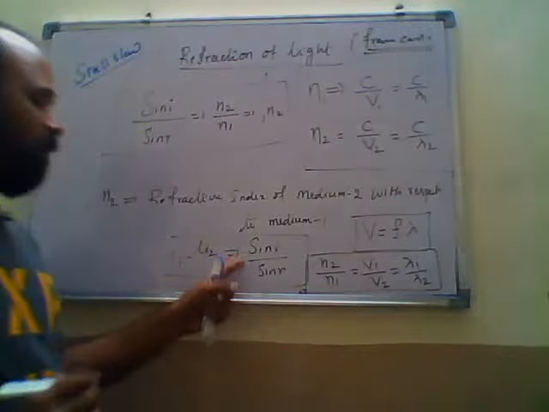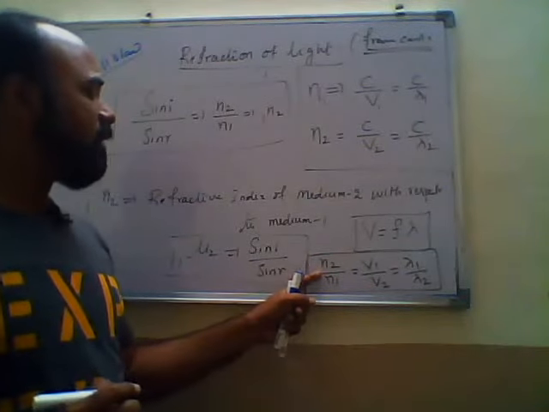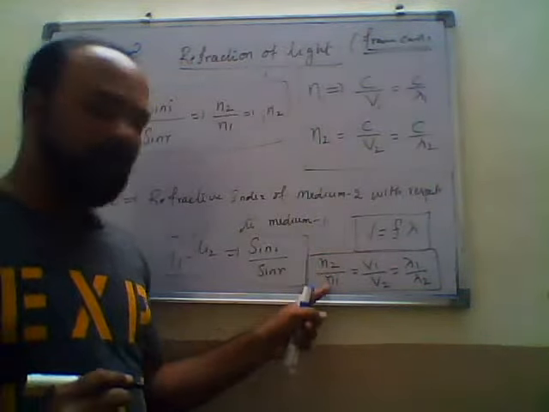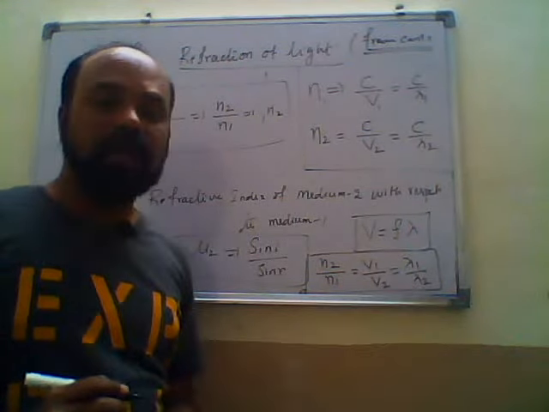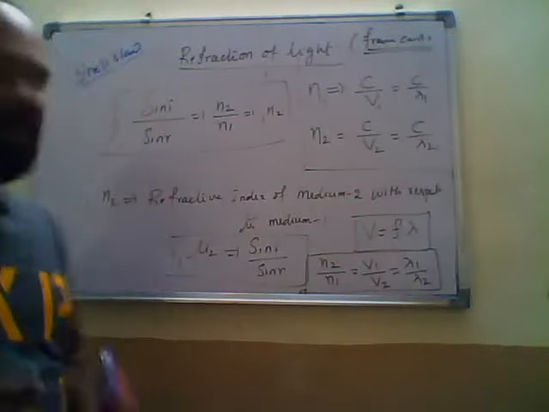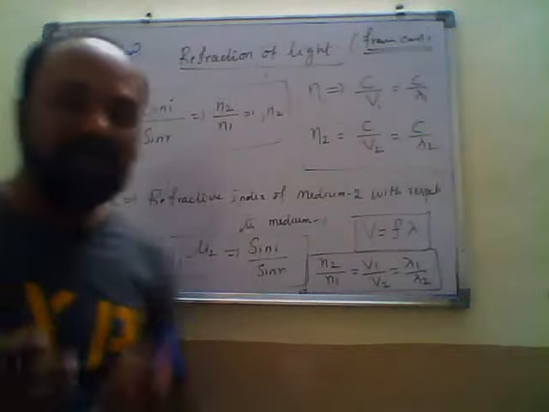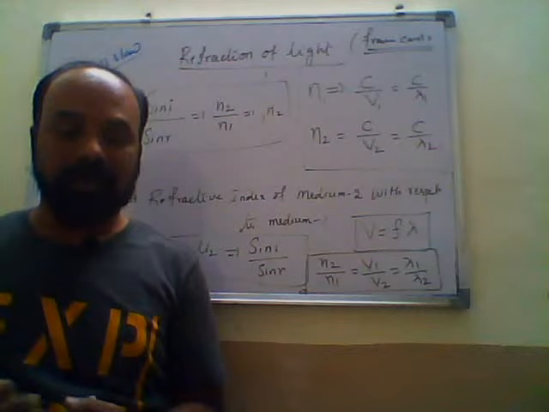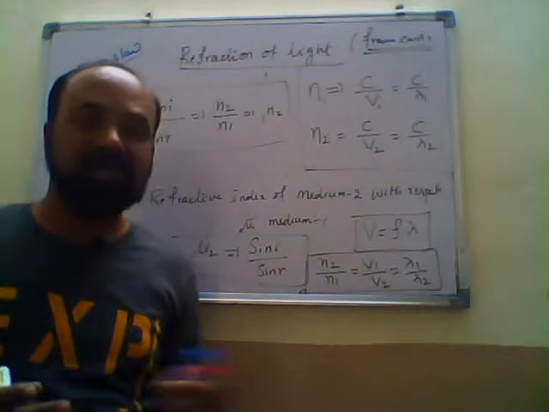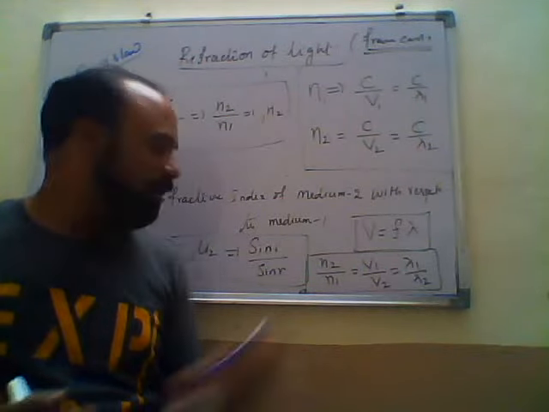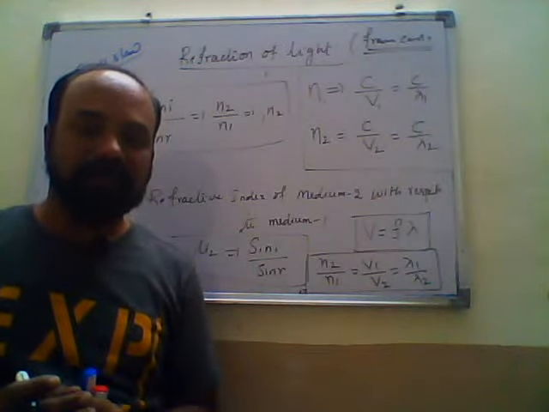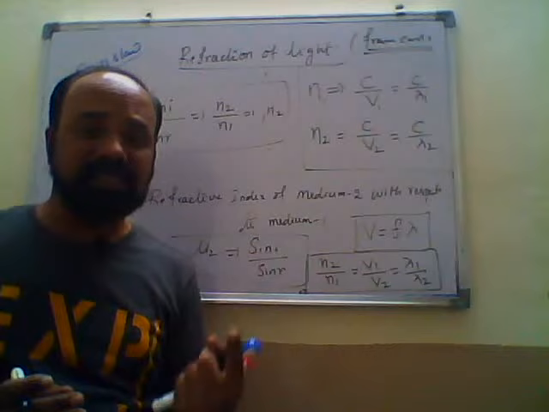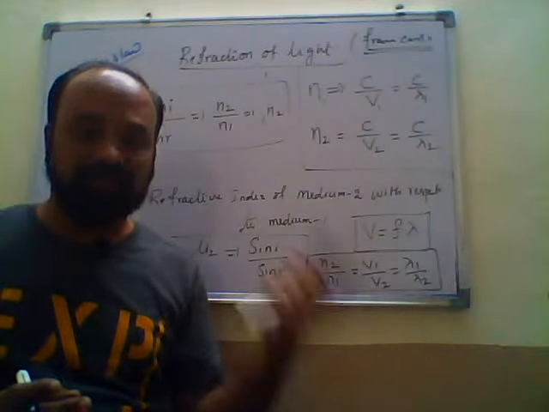Now sin i by sin r equals n2 by n1, that equals v1 by v2, that equals lambda 1 by lambda 2. Sometimes they may give wavelengths lambda 1 and lambda 2 and ask what is the relative refractive index. Then we can write sin i by sin r equals lambda 1 by lambda 2.